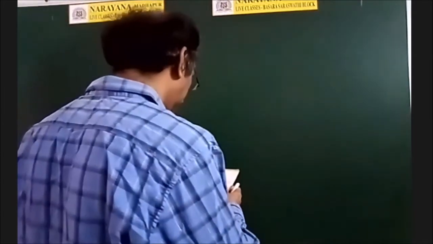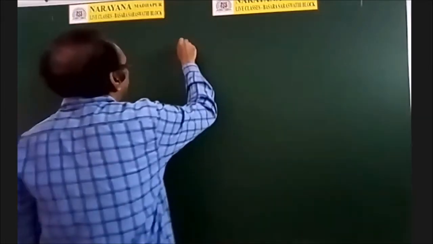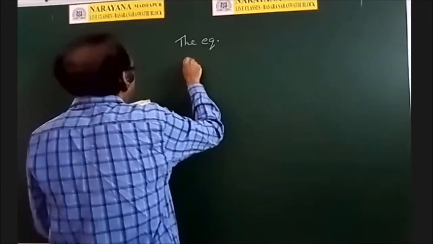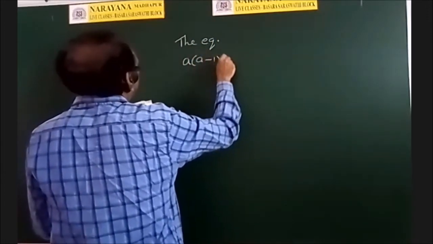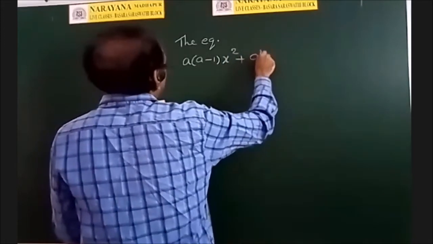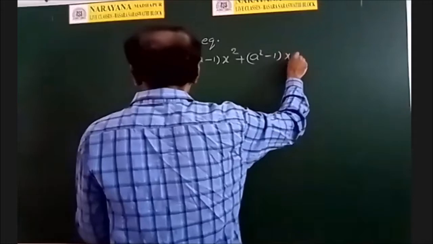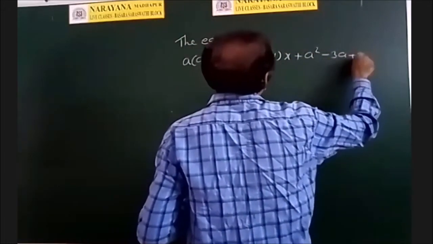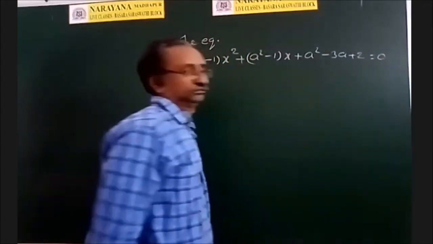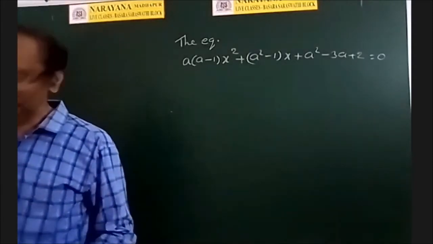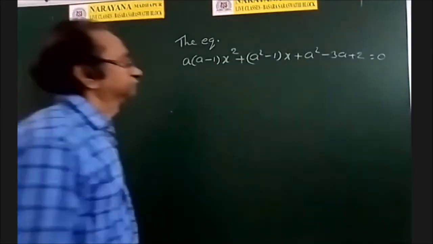Okay. So see one problem. The equation a into a minus 1 into x square plus a square minus 1 into x plus a square minus 3a plus 2 is equal to 0 has infinite solutions.